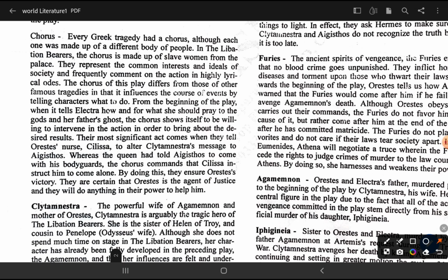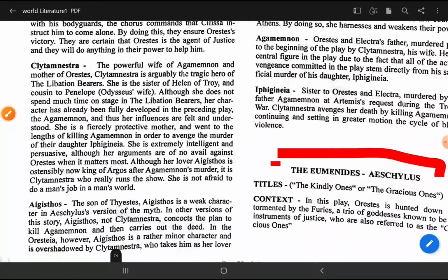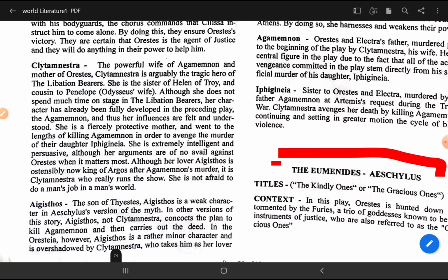Okay. So next character is Clytemnestra, the powerful wife of Agamemnon, as we have already studied in the previous work. She is the powerful wife. She is the one who killed her husband also. Okay, and actually she is arguably the tragic hero of the Libation Bearers. She is the sister of Helen of Troy also.